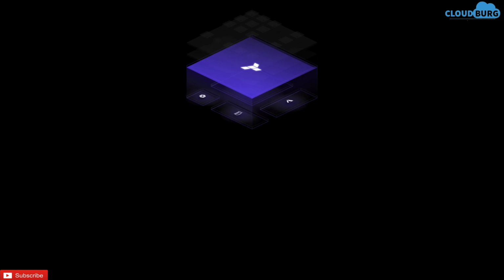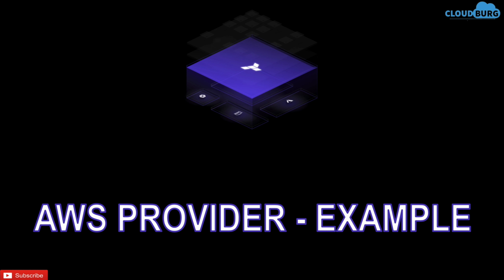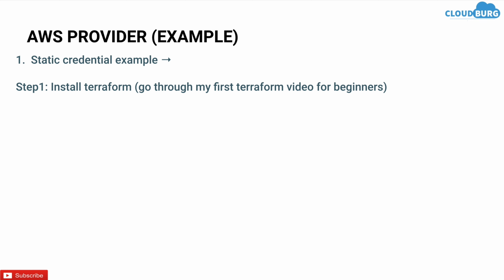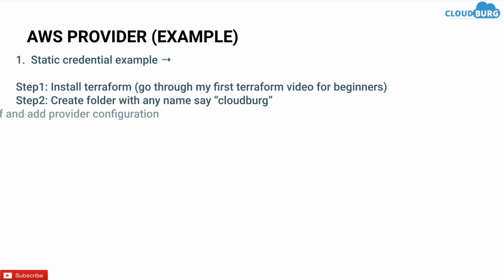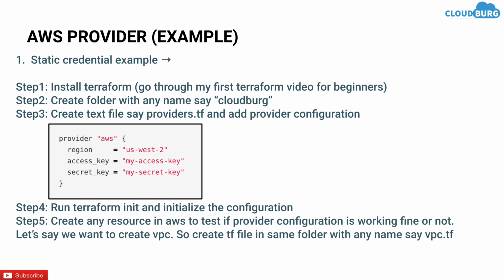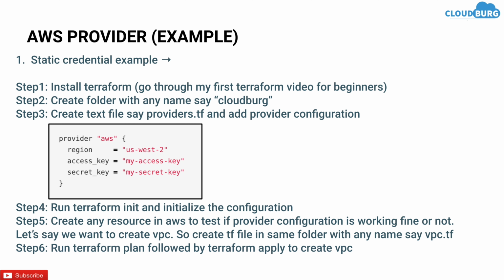Now guys, let's see an example based on the methods we discussed. First one is the static example. These are the steps to configure the AWS provider using the static credential method. First of all, you have to install Terraform. If you don't know how to install Terraform, then check out my first video, Terraform tutorial for beginners. Then the next step is to create a folder where we will place all Terraform-related configuration. Then create a provider file and add provider configuration as shown below.